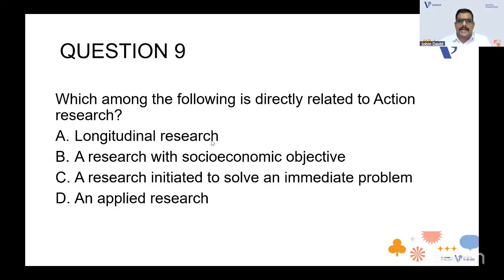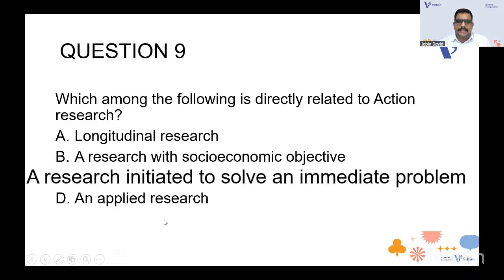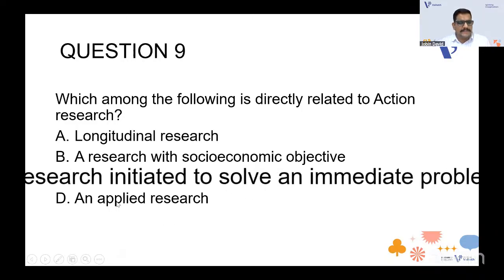It's not action research. Action means immediate effect. So what do you think? So I guess the answer will be C, a research initiated to solve an immediate problem. Very good. I told you action research is to be done to solve an immediate problem. So obviously that will be the option. So to solve an immediate problem is the answer. That is the correct one.